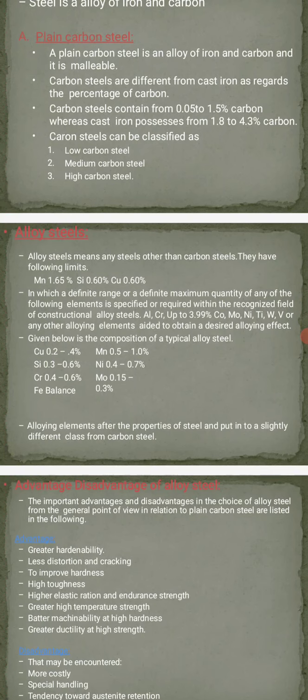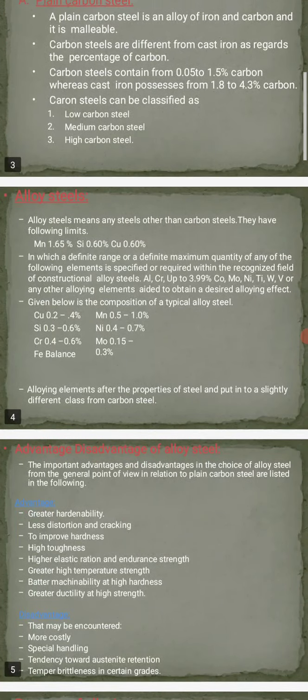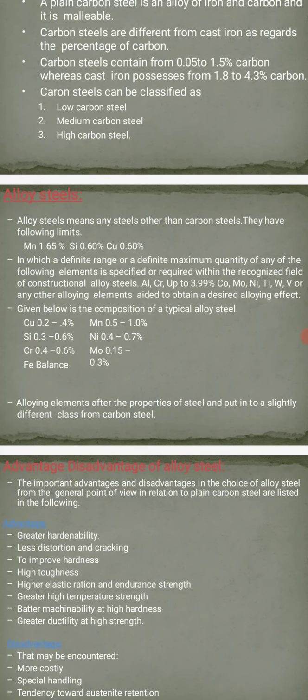They have the composition of manganese up to 1.65%, silicon up to 0.60%, carbon about 0.60%, and copper, in which a definite range defines the maximum quantity of any other following elements specified in the recognized field of construction and alloy steels.